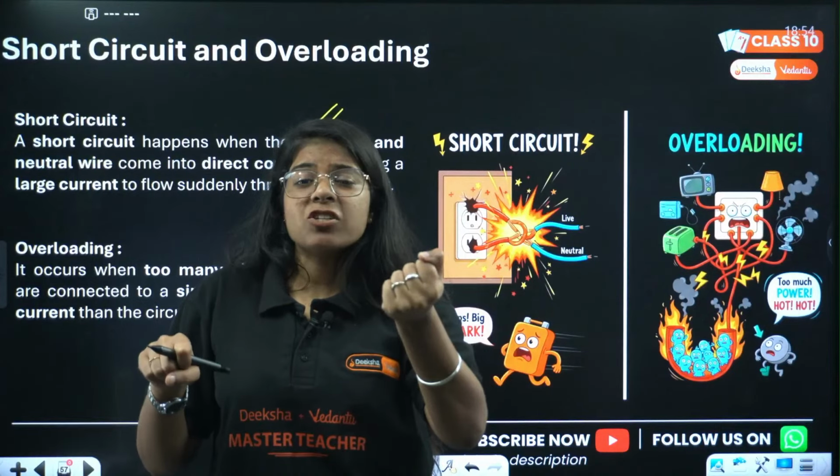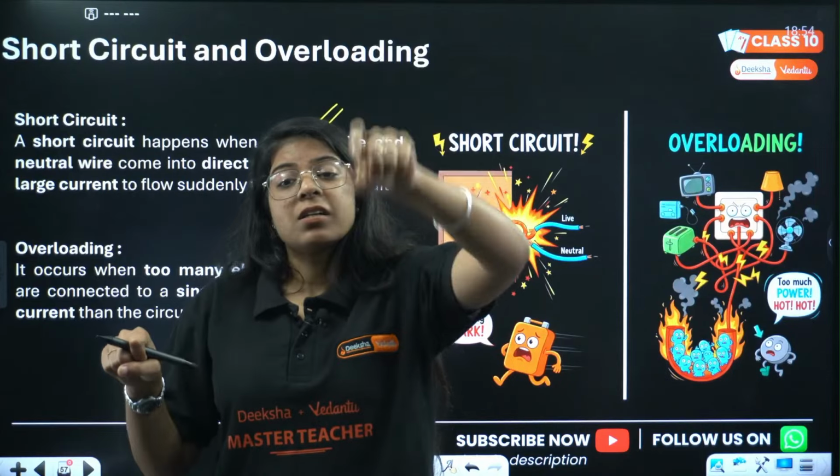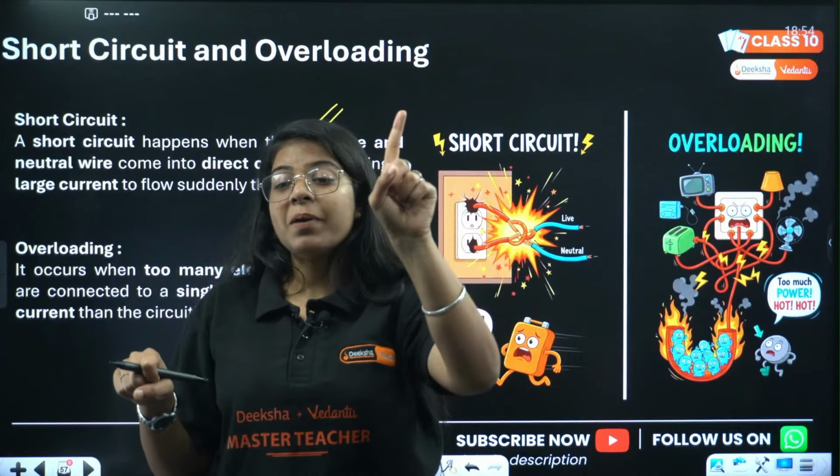Current is in the opposite direction of electron. So if electron flow is downwards, current will be upwards.